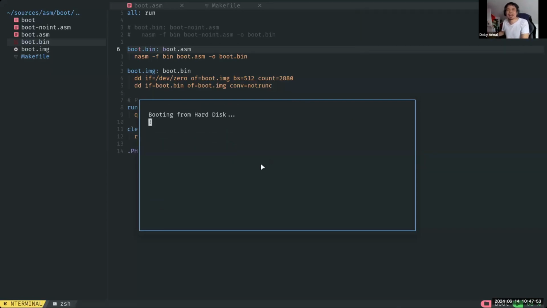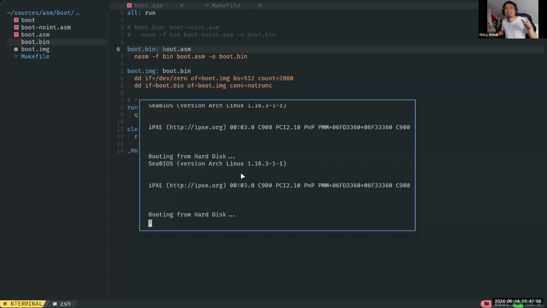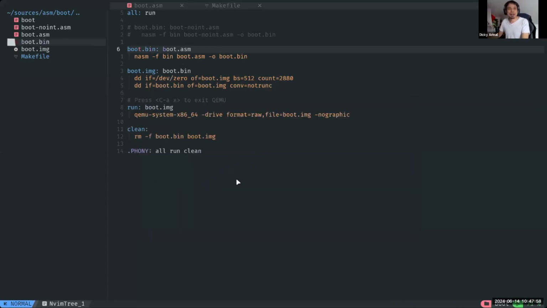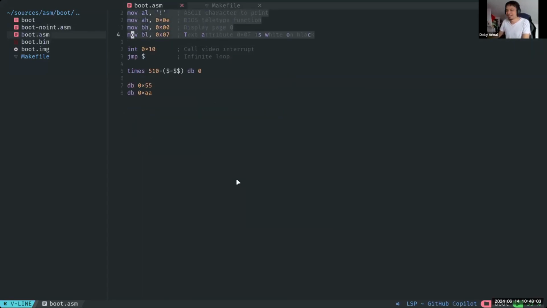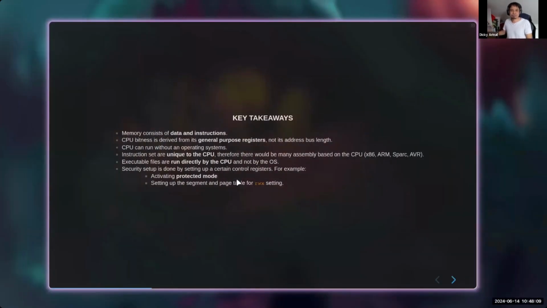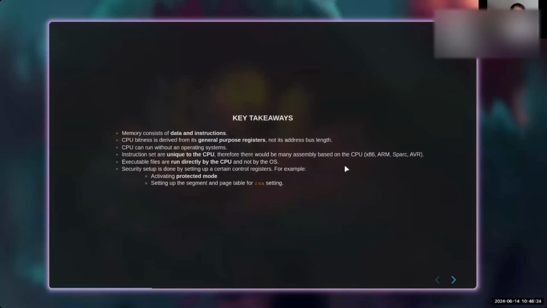So basically I booted my computer without an operating system, and what our CPU is doing is just taking these instructions one by one, right? Okay, so let's come back here. The instruction set is unique to every CPU. So we have assembly for x86, ARM, SPARC, AVR, and they are different, they are unique.